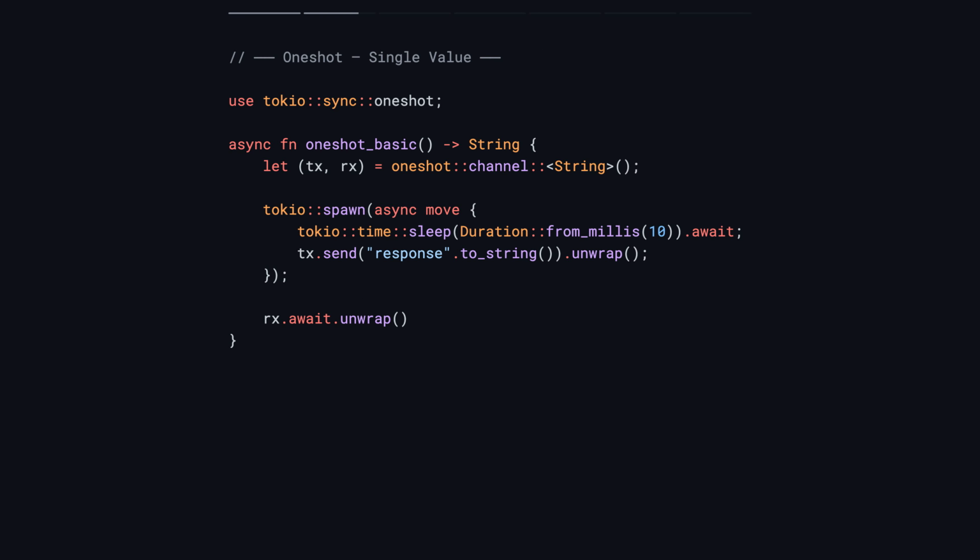One-shot: single value. One-shot sends exactly one value. It is perfect for request/response patterns where you send a request and wait for a single response. Basic one-shot: the sender can only call send once. It consumes itself.